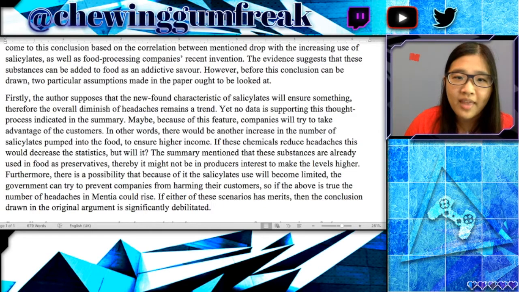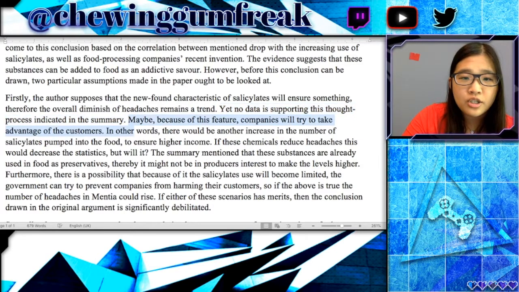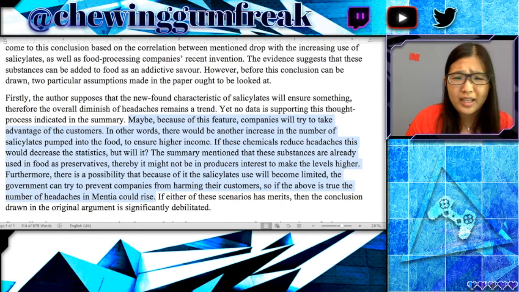What I mean by that is if we take a look here, we have how many sentences? 1, 2, 3, 4, 5. 5 sentences and probably 3/4 or 2/3 of the paragraph talking about things that are totally not mentioned in the original argument.